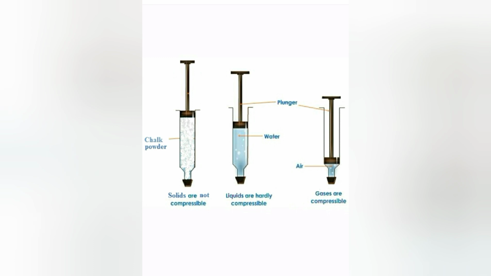The first one is filled with chalk powder, the second one has water, and in the third syringe air is present. All these 3 syringes are fitted with a piston. Now when force is applied on the piston, you will observe that in the first syringe containing chalk powder, that is solid, the piston remains unmoved. In the second syringe containing water, that is liquid, the piston moves a little. In the third syringe containing air, that is gas, the piston moves completely forward.